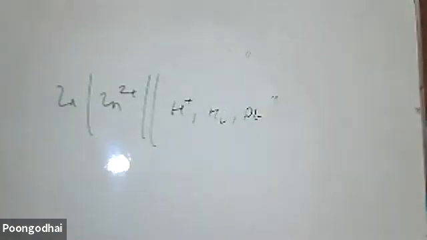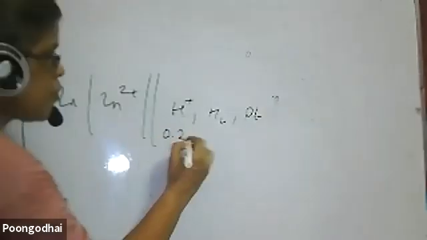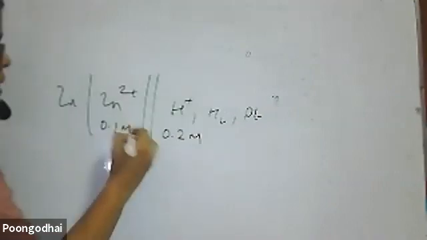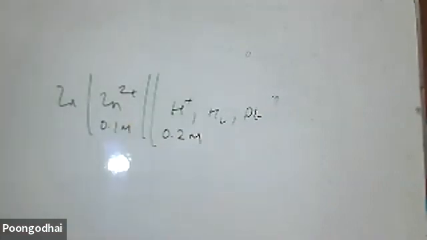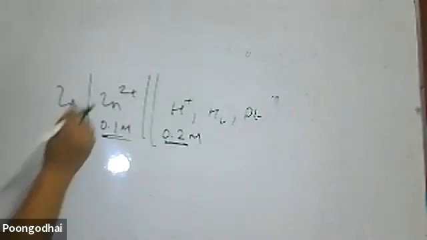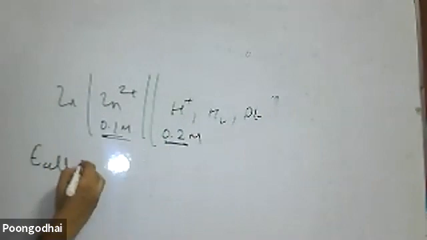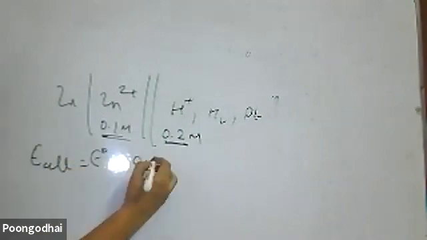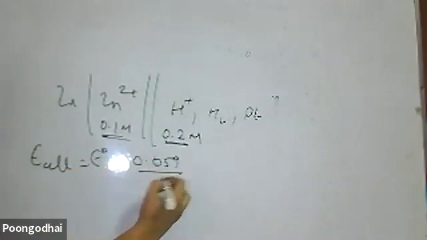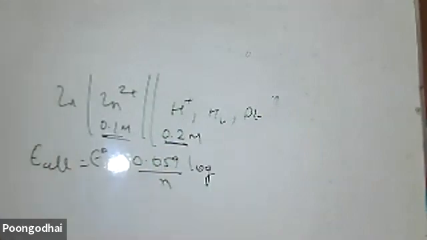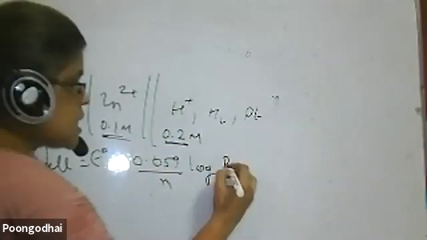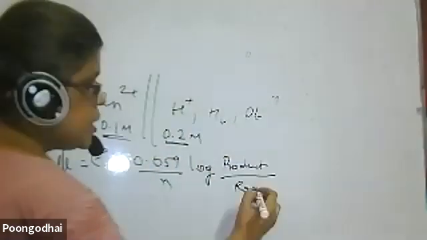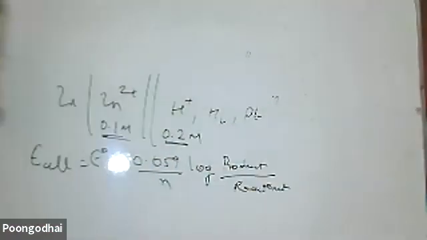If the H plus concentration is 0.2 M and the Zn2 plus is 1 M, then I cannot use E naught cell, because it is not standard conditions. What I measure, the electromotive force or voltage, is called E cell. E cell is equal to E naught minus 0.059 by n log of product by reactant. I always tell you to write it as log of product by reactant. Always go by that way.